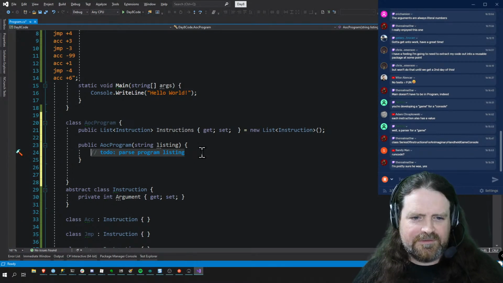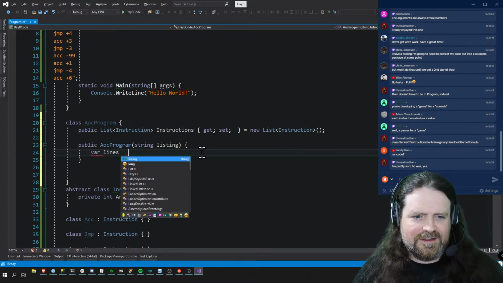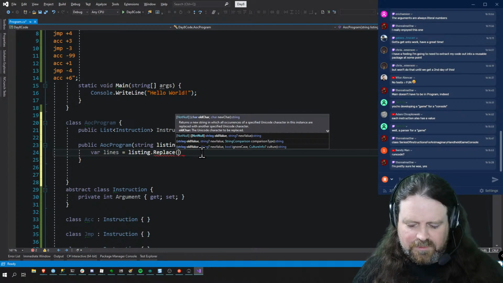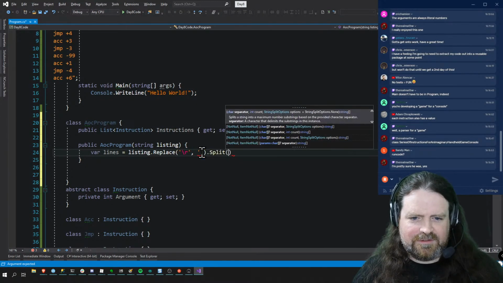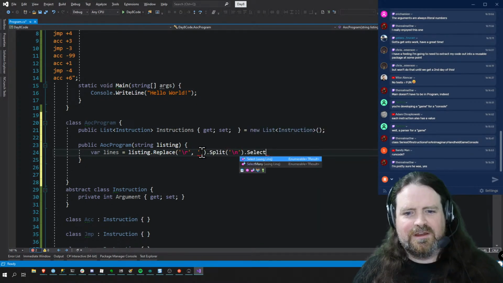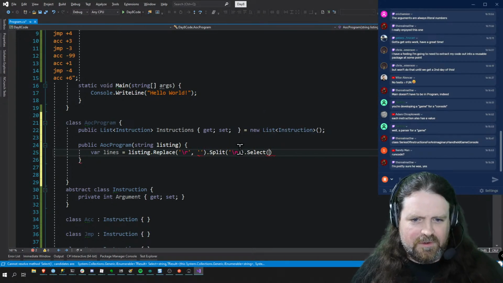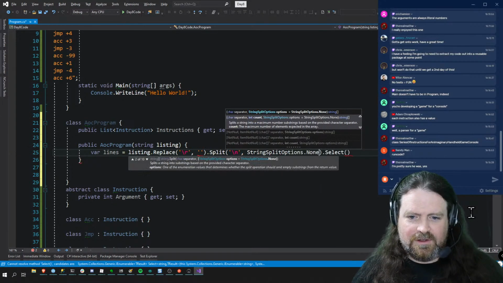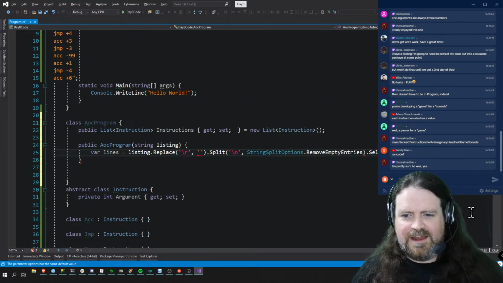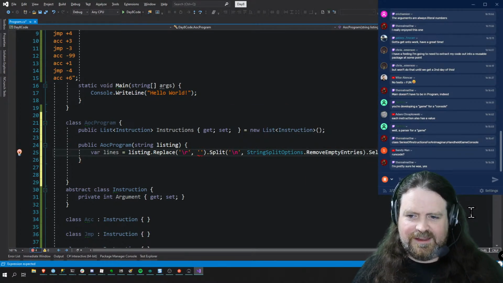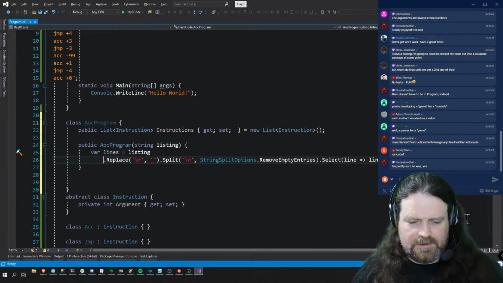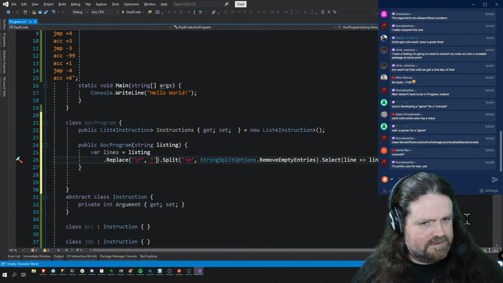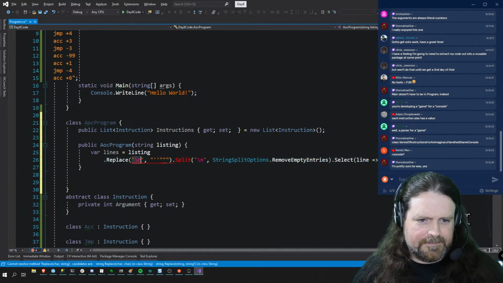Right, what have we learned from previous days? Var lines equals listing. First of all, we are going to replace any carriage returns with nothing. Then we are going to split it on new line. Then we are going to select each element in that input, split string options dot remove empty entries, and then we are going to select line goes to line dot trim. Listing, so replace that with that, needs to be string, doesn't it?